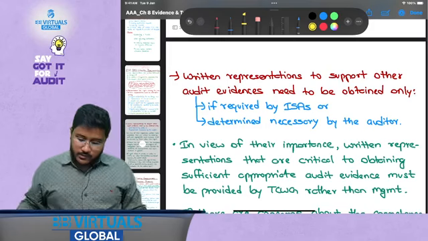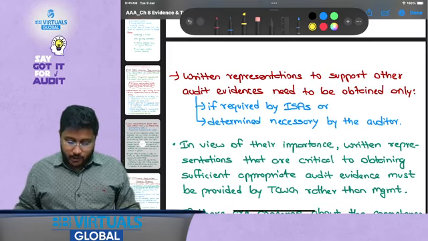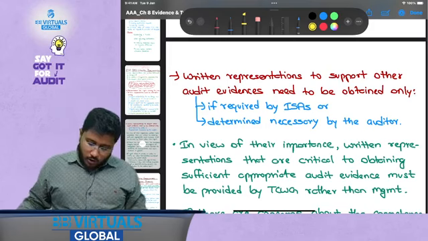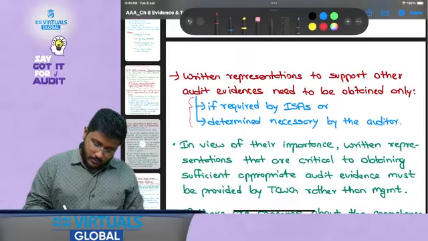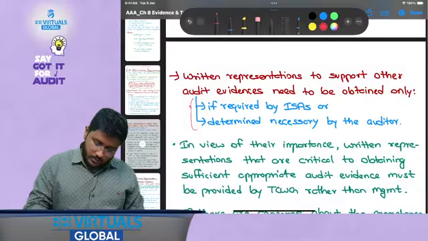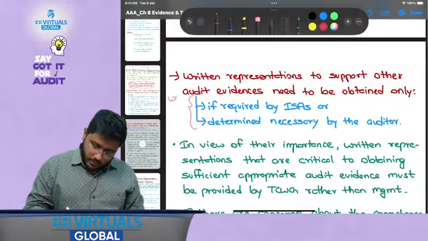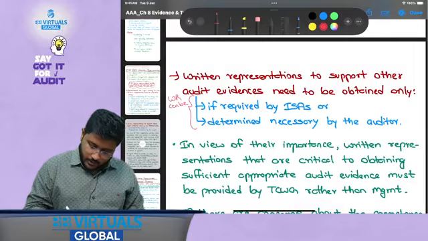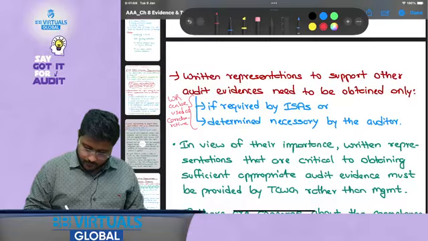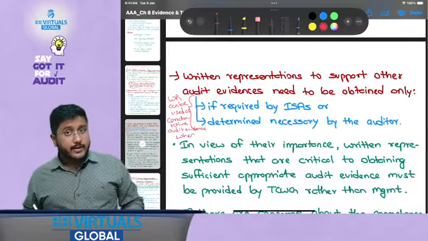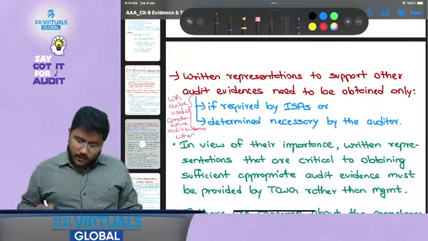Now, written representations to support other audit evidence need to be obtained only if required by ISAs or determined necessary by the auditor. That is, WR can be used as corroborative audit evidence when required by ISAs or determined necessary by the auditor.